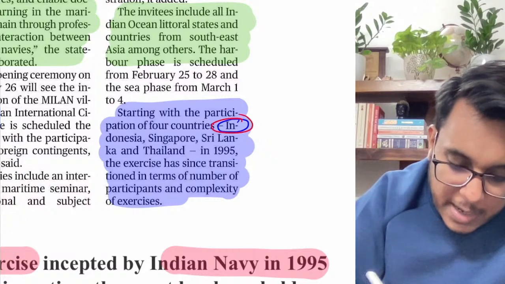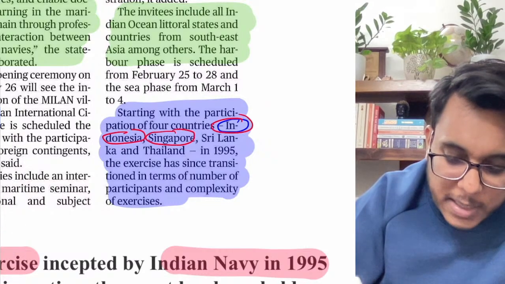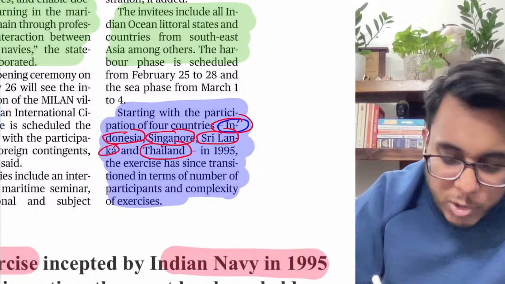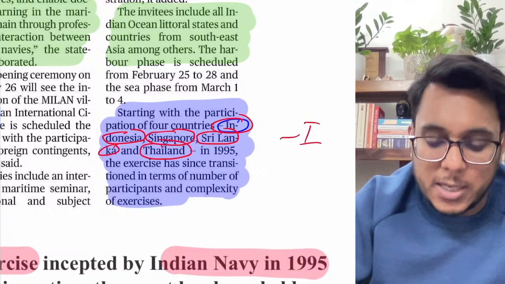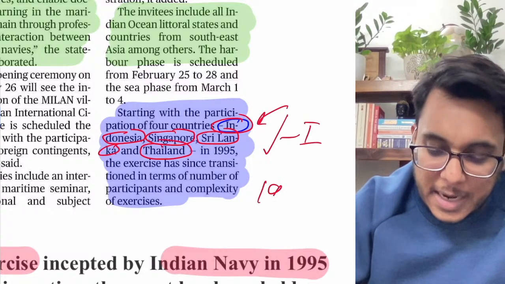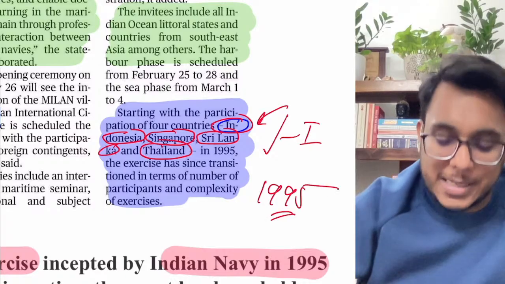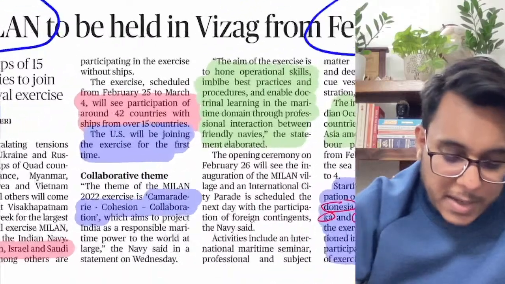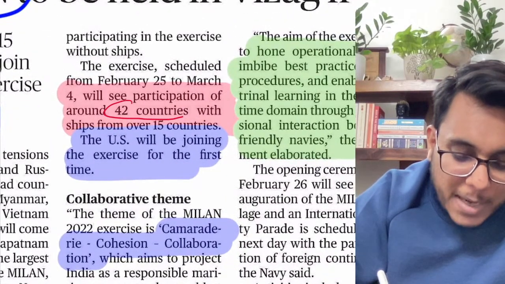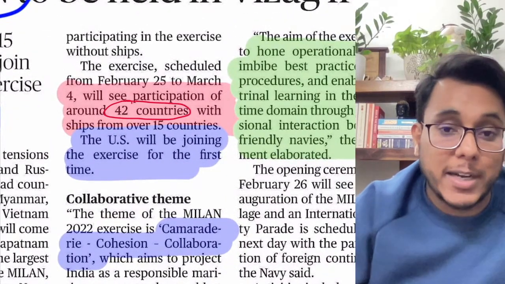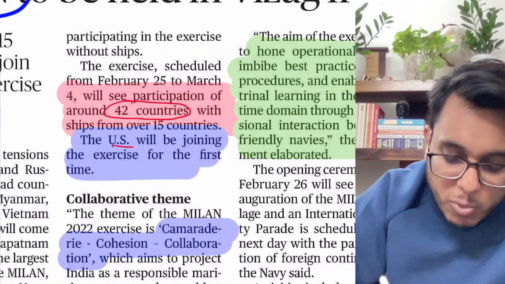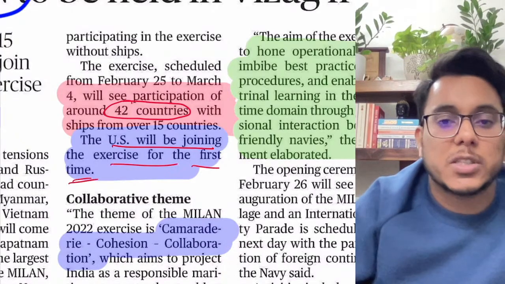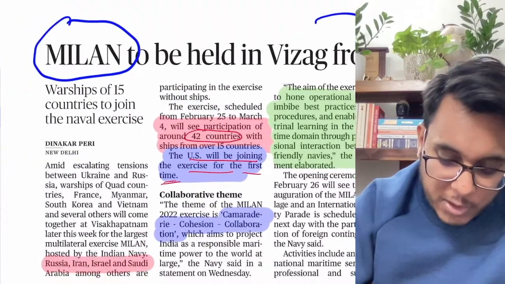Number 1 was Indonesia, then Singapore, third was Sri Lanka, and fourth was Thailand, along with India. So these countries participated in 1995 when it got started, and since then more and more countries are participating. This particular year 42 countries will participate in the Milan exercise. USA will be joining this exercise for the first time.